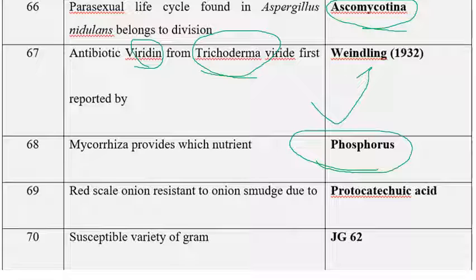So, red scales of onion are resistant to smudge. They are simply asking: red onions are resistant to smudge, whereas white onions are susceptible. Why? Because red onions contain phenolic compounds called catechol and protocatechuic acid, whereas in white onions these two, catechol and protocatechuic acid, are absent, phenolic compounds are absent. So due to the presence of phenolic compounds in red onion, it is resistant. This theory is called the phenolic theory, which was given by J.C. Walker.